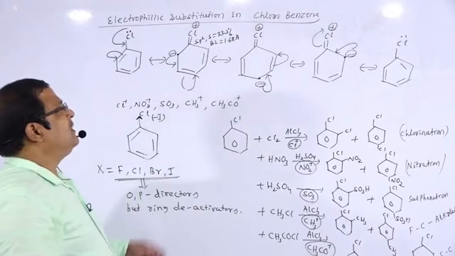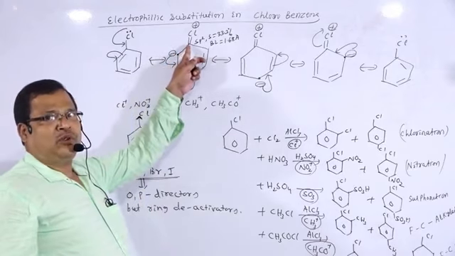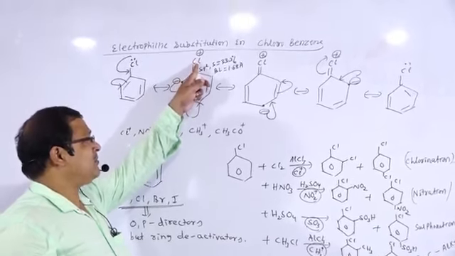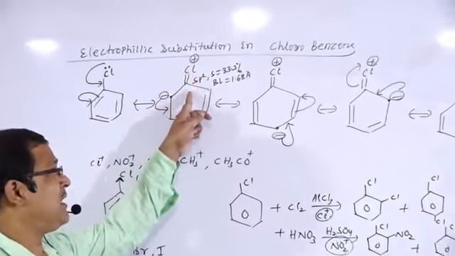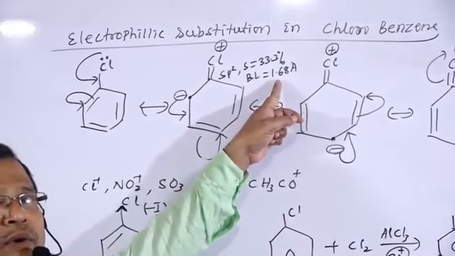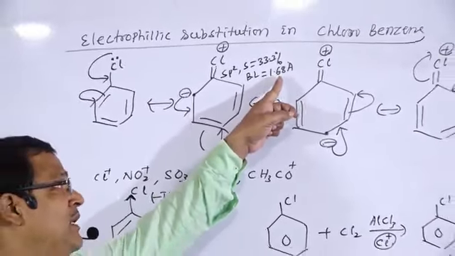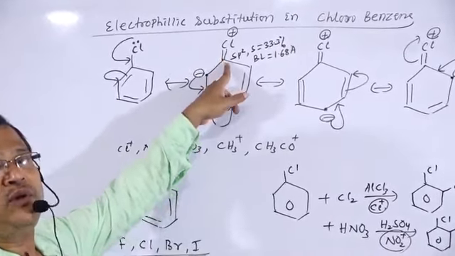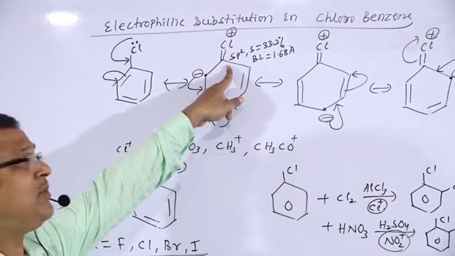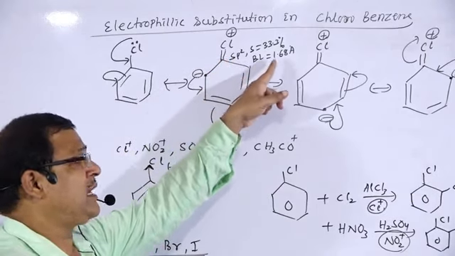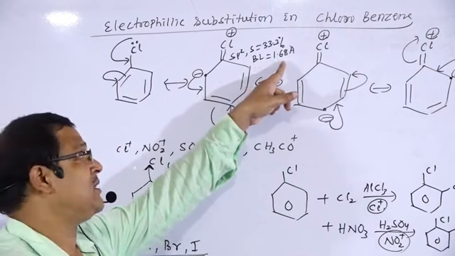Because of resonance, a carbon-chlorine double bond character is developed, and the bond length has decreased from 1.8 to 1.68. Actually the carbon-chlorine single bond length is 1.8, but because of development of the double bond character, the bond length has decreased to 1.68 angstrom.